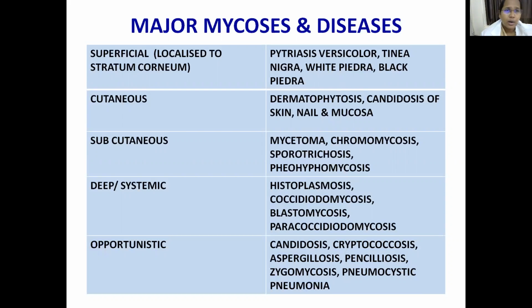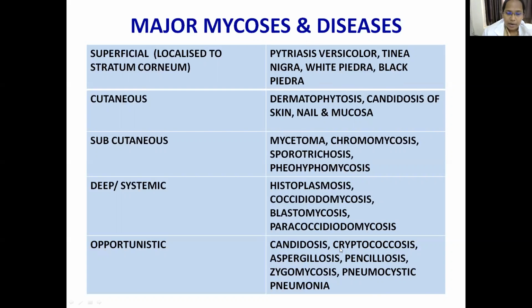On a general broad classification, fungal infections are divided into two: superficial and deep. Superficial includes cutaneous and subcutaneous along with superficial mycosis. Deep mycosis comes under primary systemic as well as opportunistic.